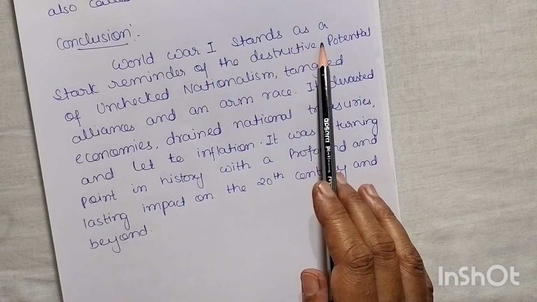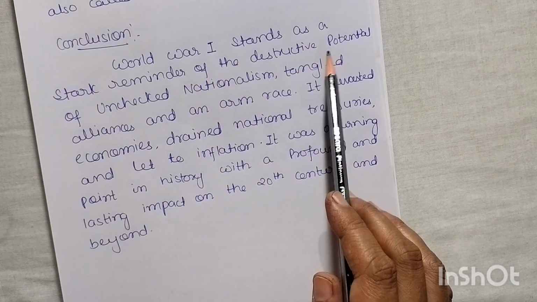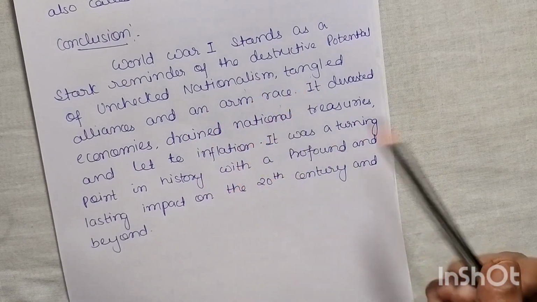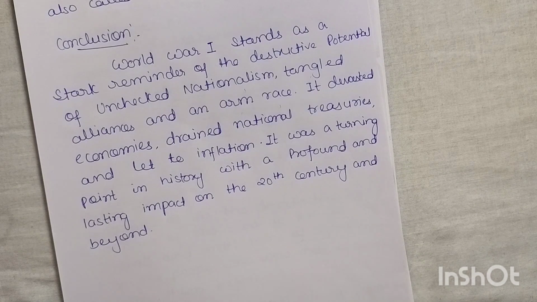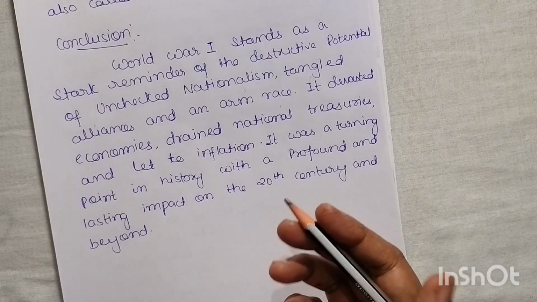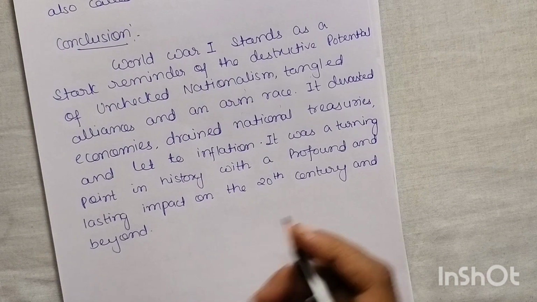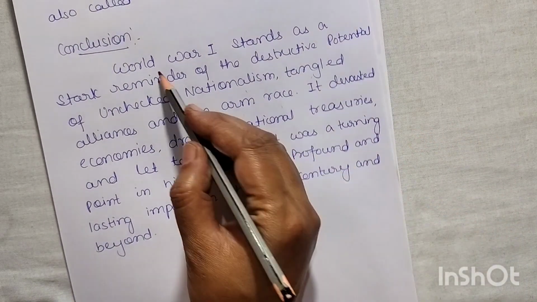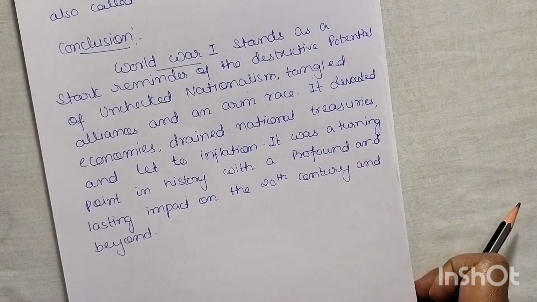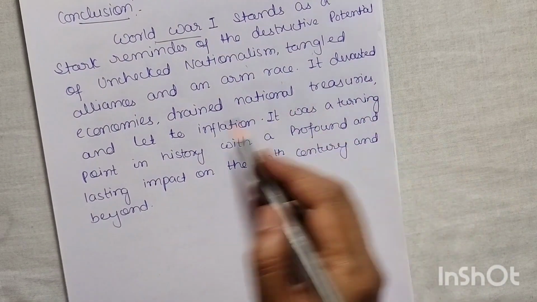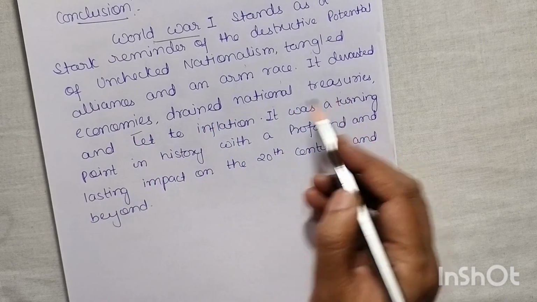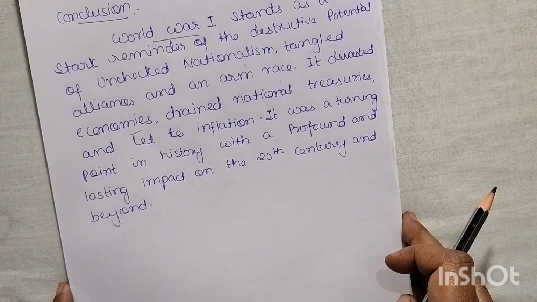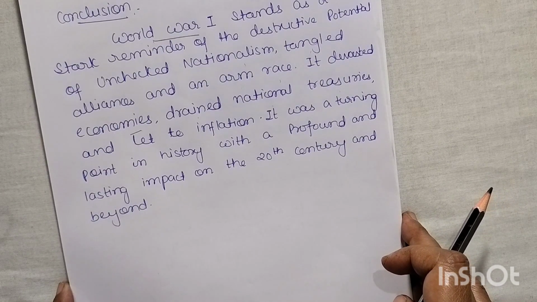World War One stands as a stark reminder of the destructive potential of unchecked nationalism, tangled alliances and an arms race. We have seen here how the Pan-Slav movement, the tangled alliances, the Triple Entente and Triple Alliance, and an arms race led to destruction. It devastated economies, drained national treasuries, and led to inflation. It was a turning point in history with a profound and lasting impact on the 20th century and beyond.